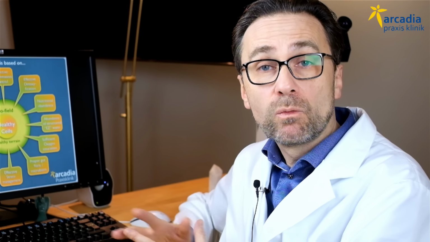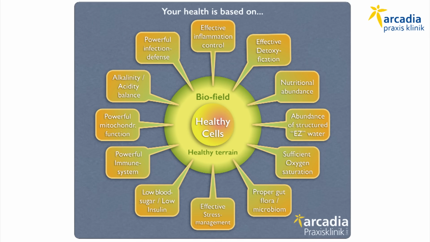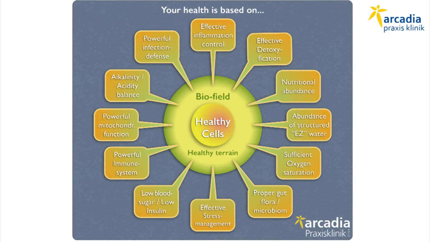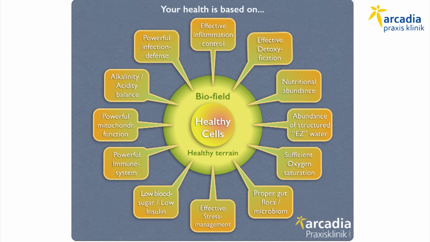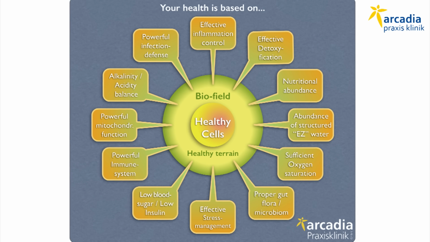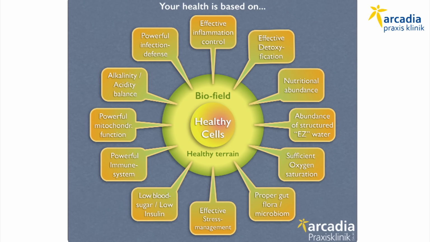There are many reasons why our gut flora is out of balance, and we have to check it and restore and repair the gut flora, because a healthy gut flora is needed for a healthy body, for health in general. The link to the immune system is very, very obvious. And we have to learn to manage the stresses of life in a way that we stay in balance, so that our vegetative nervous system is not constantly overstressed and leading us into a sympathetic overreaction with stress hormones in our body that block the immune system.